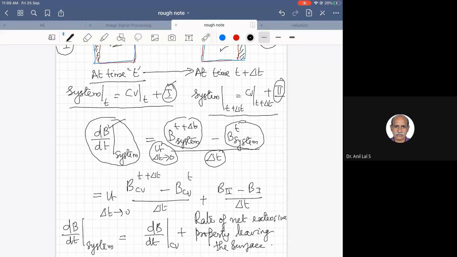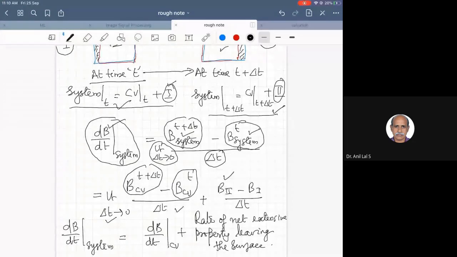For B of the system at t plus delta t, we take this expression. Similarly, B of the system at t, we take this expression. Substituting that, you get B of control volume at t plus delta t minus B of control volume at t, divided by delta t, in the limit delta t tending to 0, plus B of region 2 minus B of region 1, divided by delta t, also with delta t tending to 0.